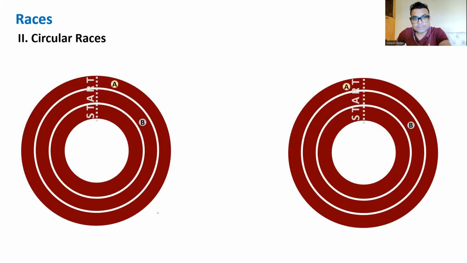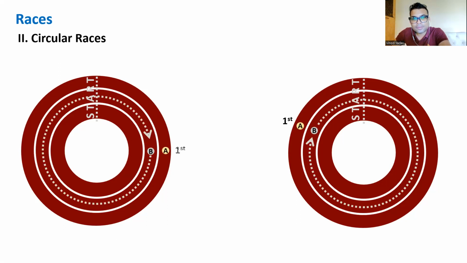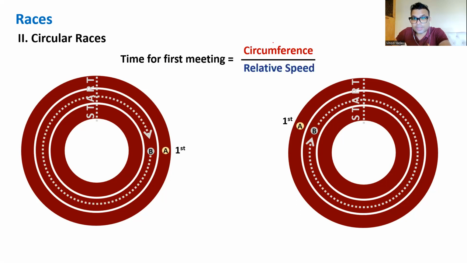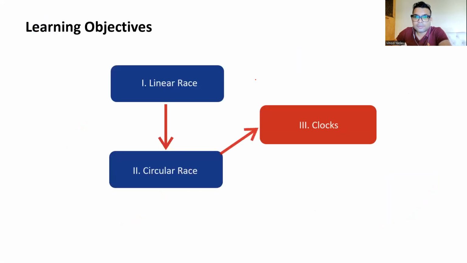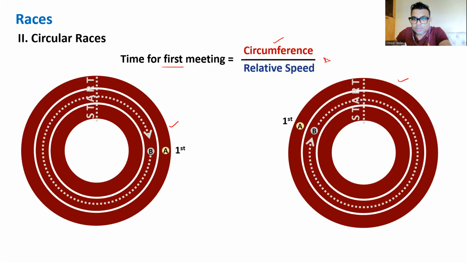So same direction, opposite direction, both together simultaneously. I'm showing you. So the time for the first meeting: the distance to be covered is the circumference. Here the lead is 1 lap. Here together they cover 1 lap upon relative speed because both are in motion, isn't it? Same direction, subtract, opposite direction, add. Perfect. Based on this, you can find all other things comfortably. Okay.